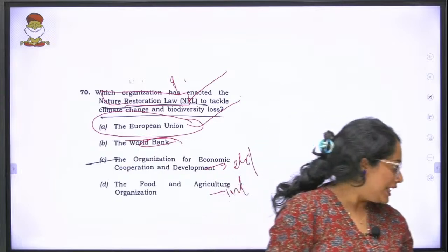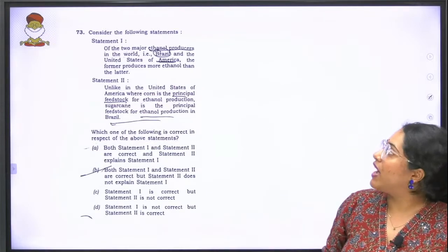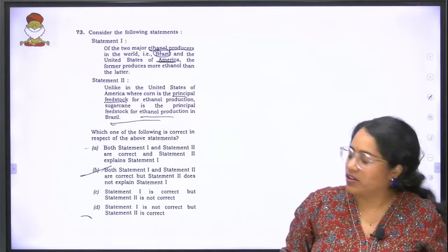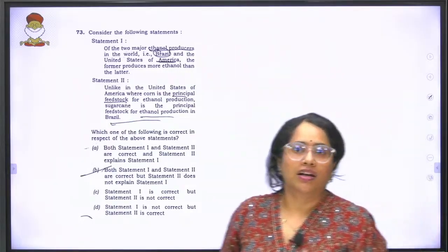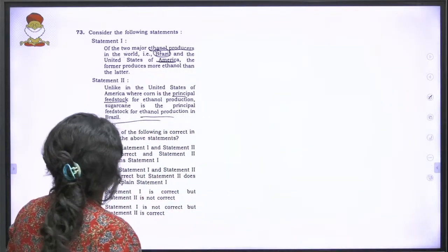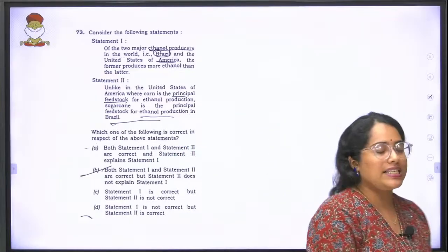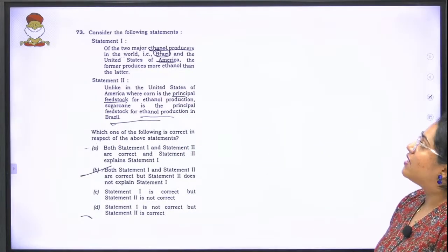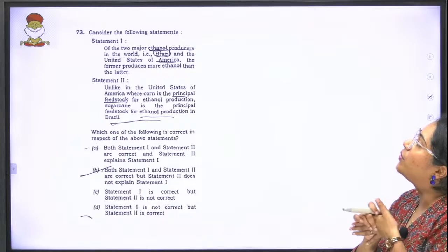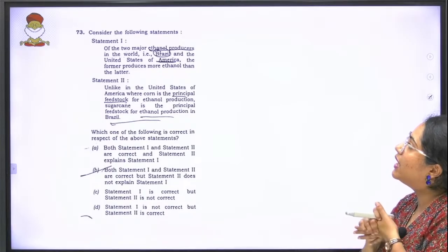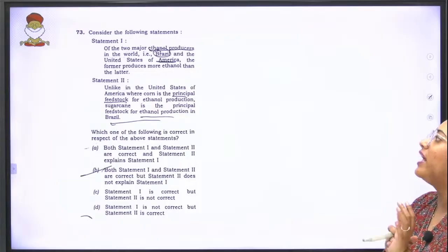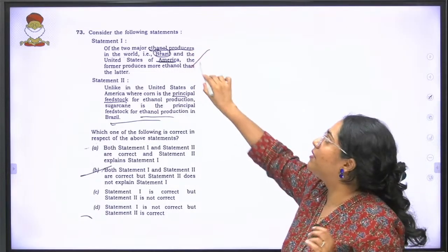Okay, the option is A. Now coming to the final question of your environment section, the 73rd question of your set B. The first statement reads, of the two major ethanol producers in the world, Brazil and USA, the former produces more ethanol than the latter. The statement is wrong.